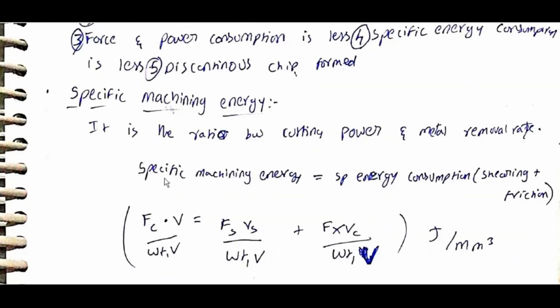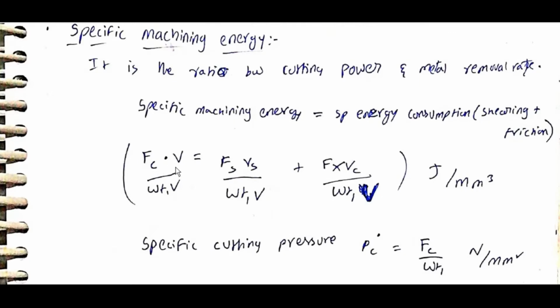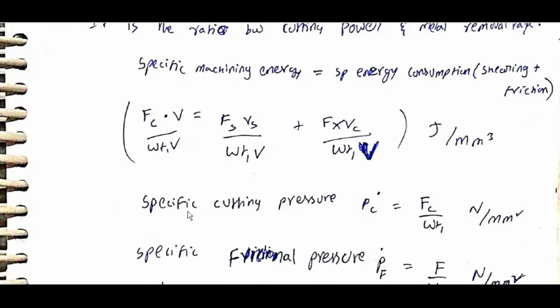Specific machining energy is the ratio between cutting power and metal removal rate. Specific machining energy is equal to specific energy consumption in shearing plus friction: Fc into V is equal to Fs Vs plus F into Vc, divided by W t1 V. Specific cutting pressure Pc is equal to Fc by W t1, in newton per mm square.